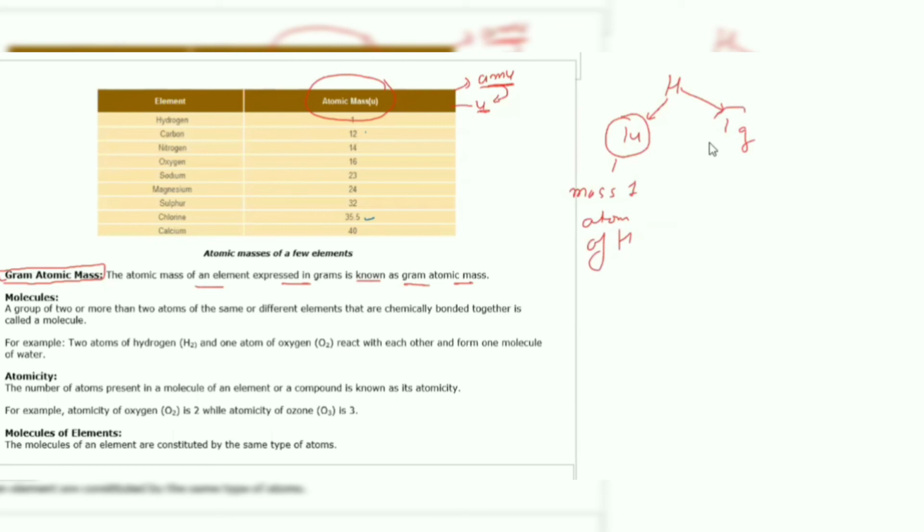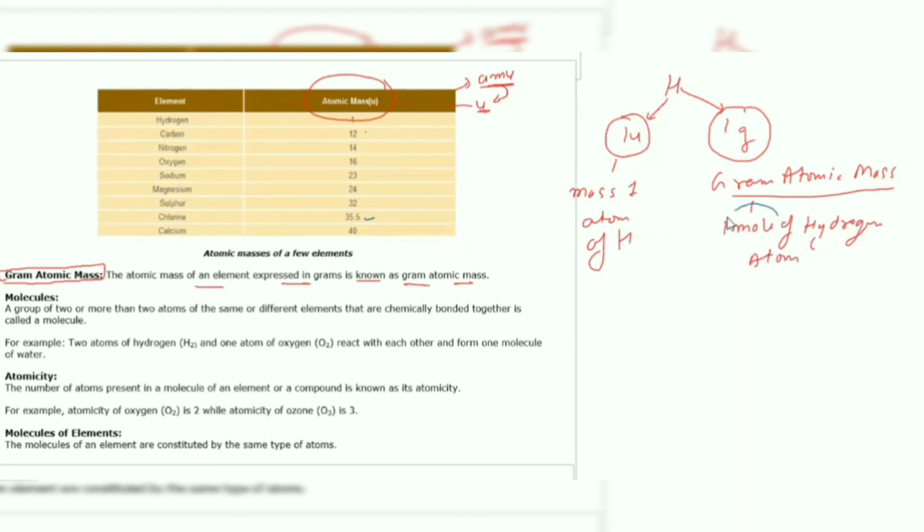But when we say 1 gram, this is known as the gram atomic mass of hydrogen, and this means the mass of 1 mole of hydrogen atoms.